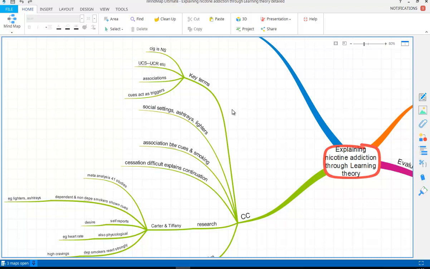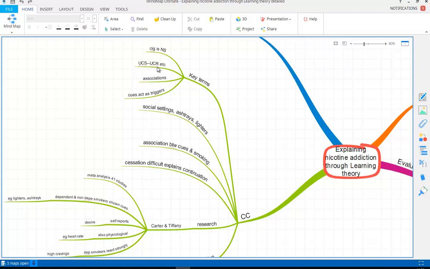So we know that nicotine will have an effect on dopamine, so the dopamine is therefore going to make us feel better. So nicotine will lead to increased dopamine, which is going to have a positive effect, for example, in making us feel a little bit more euphoric, less anxious, etc.